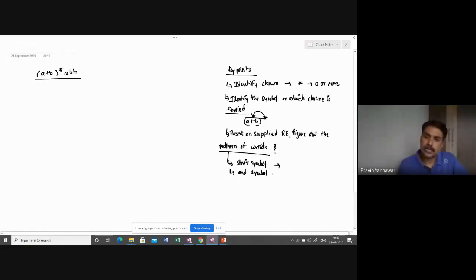In this example, (A+B)*ABB, the start symbol is A or B: either it starts with A or it starts with B. But the end means the word must end with ABB.